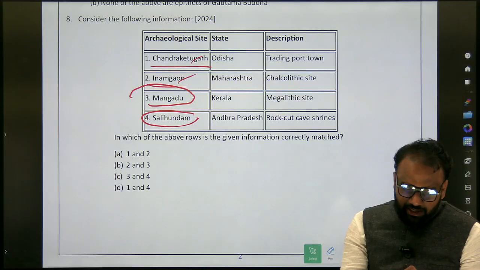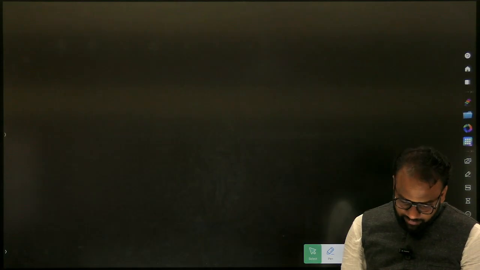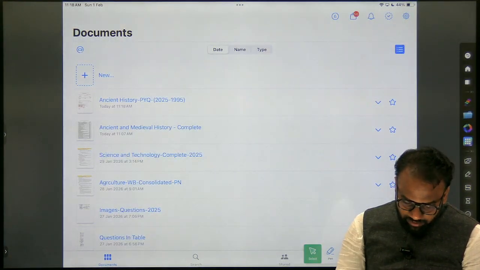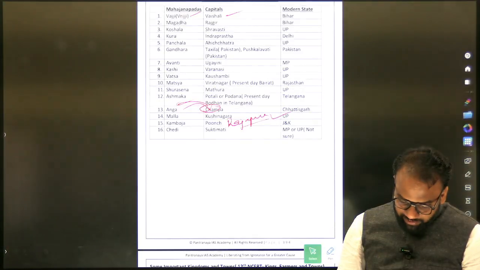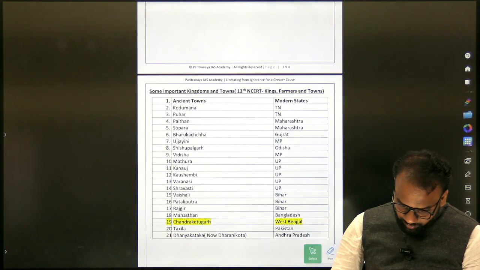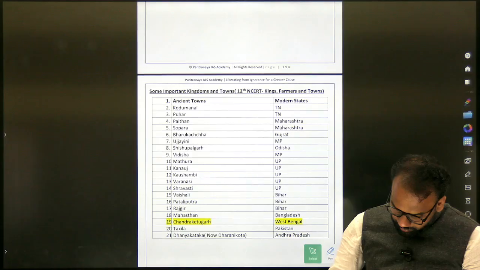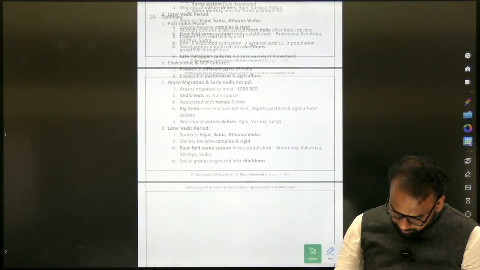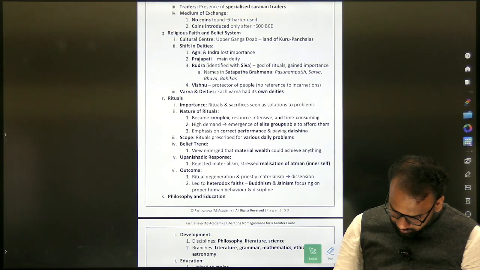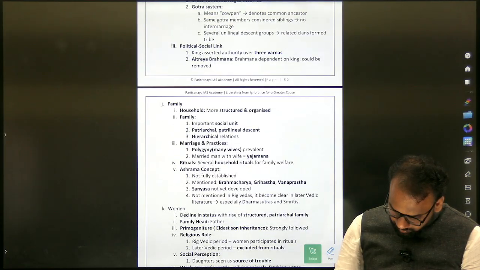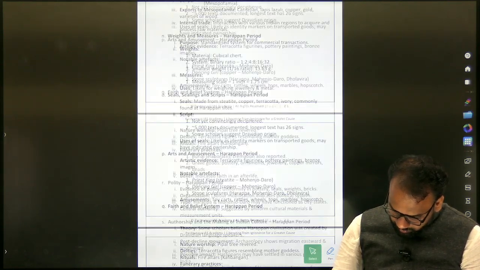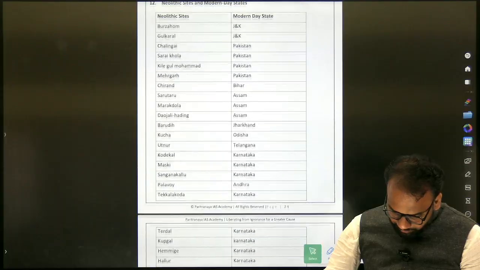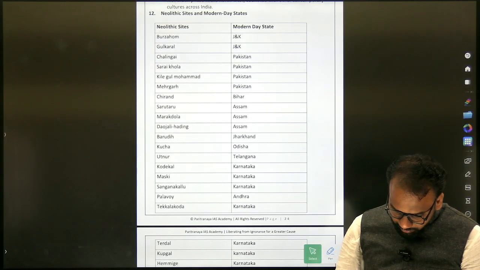Can you just tell me the page number where they are present? Page number 25. Okay, 23, 24, 25.